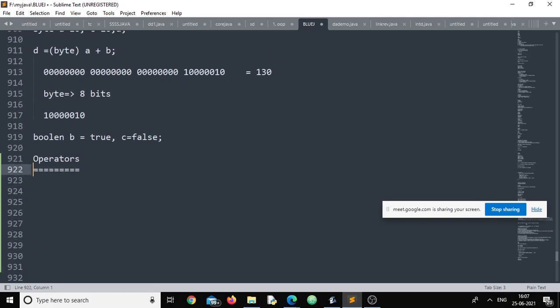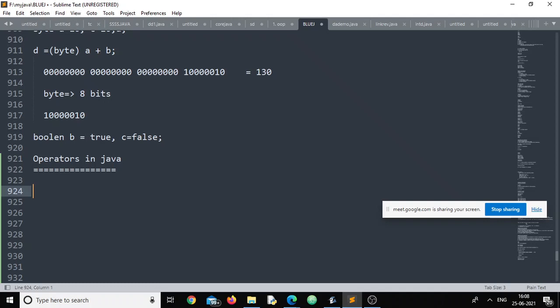Operators in Java. If I ask you what is the definition of operator, why exactly operators are used in Java, what will you answer? Why are we using operators? I'm not asking what are the different types of operator. I'm asking why we are using operators. To perform arithmetical operations, yes. But not only arithmetical.